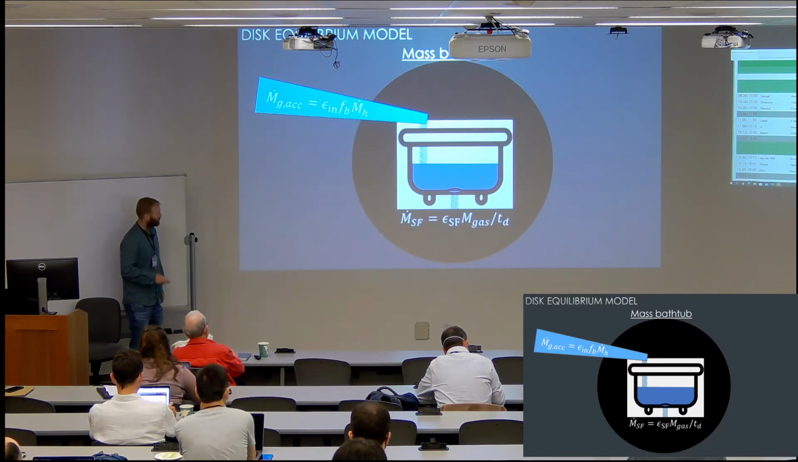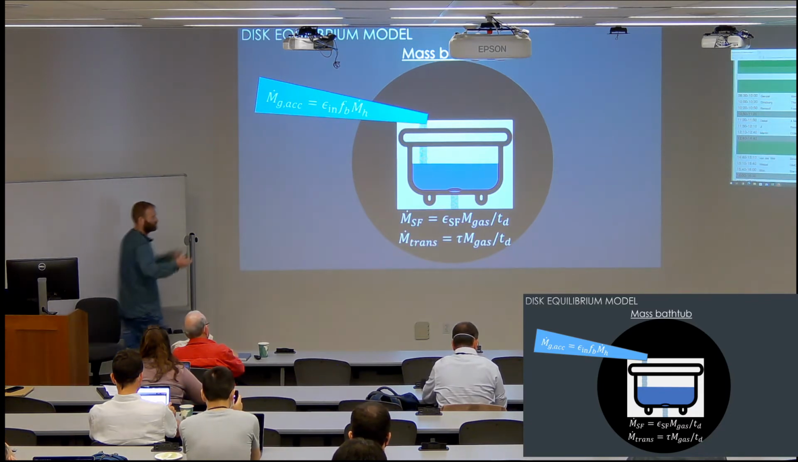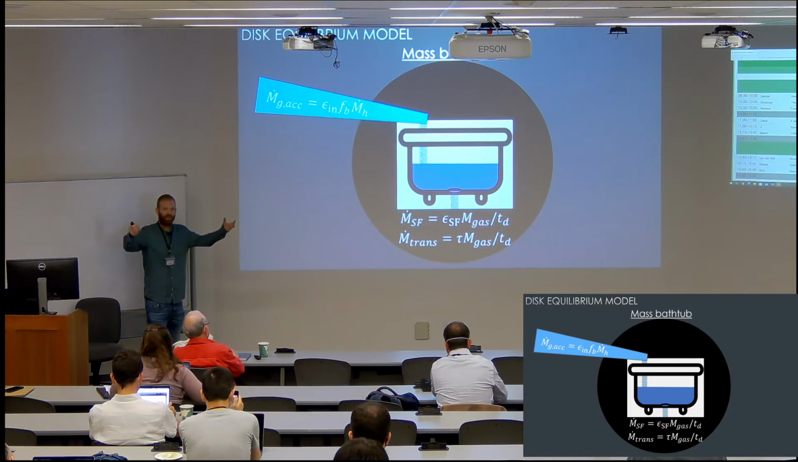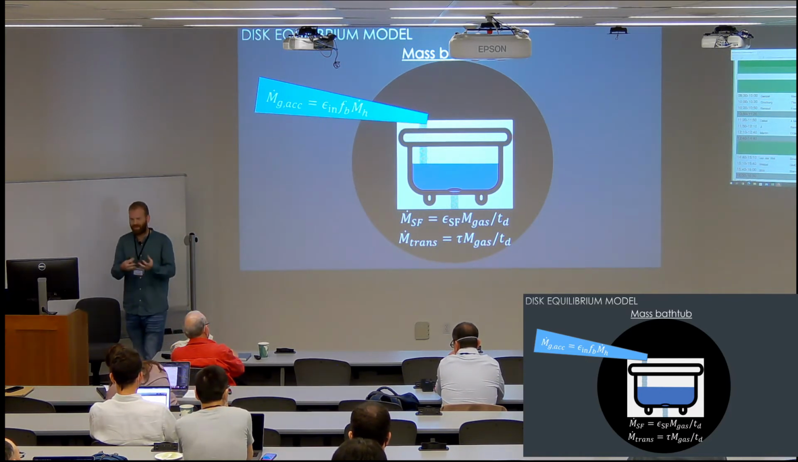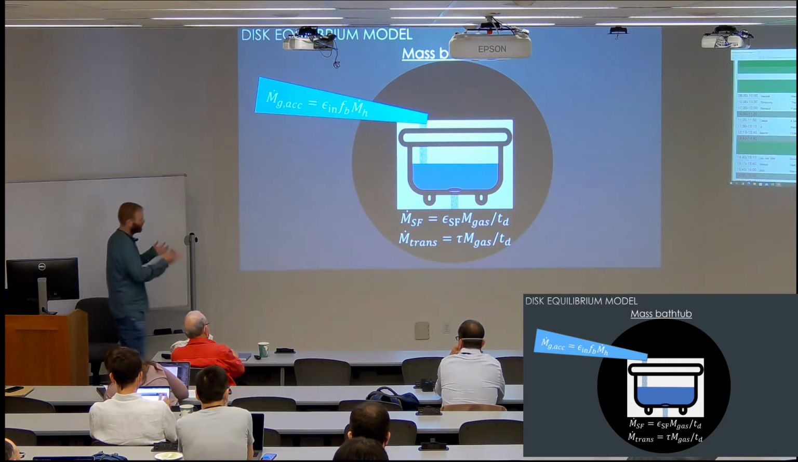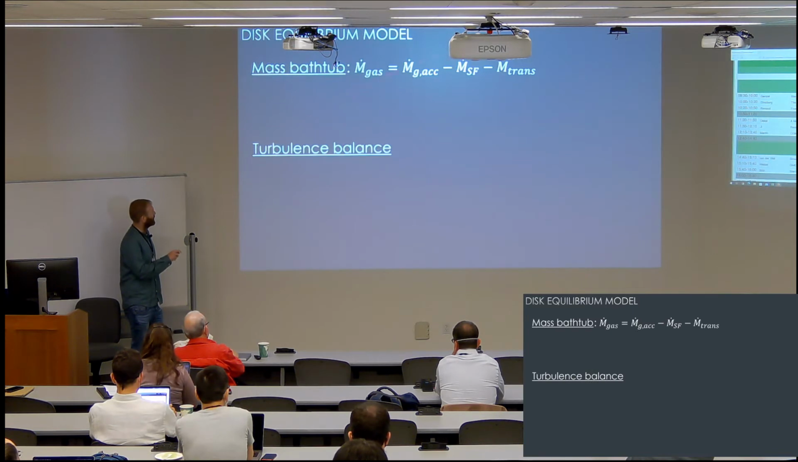And we have two sink terms. We have star formation rate, which we assume a simple Kennicutt-like relation. And we have mass transport, which drains the disk of its mass by moving mass from the outskirts down the potential well to form a bulge, which is a dynamically different component, and therefore we do not consider it to be a disk. So this is the mass bathtub equation. The rate of change of gas is the sources minus the sinks.